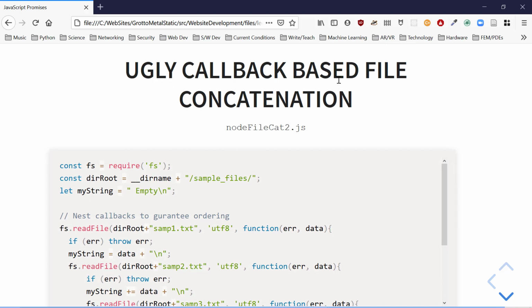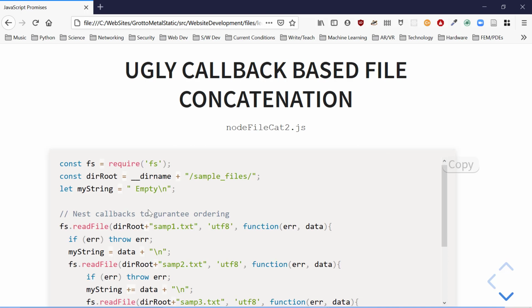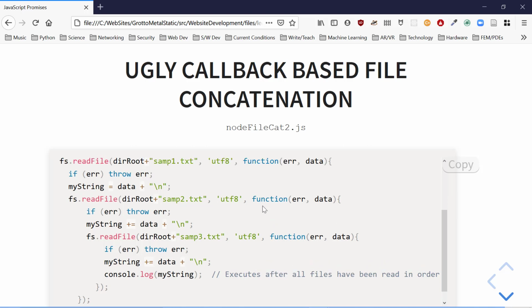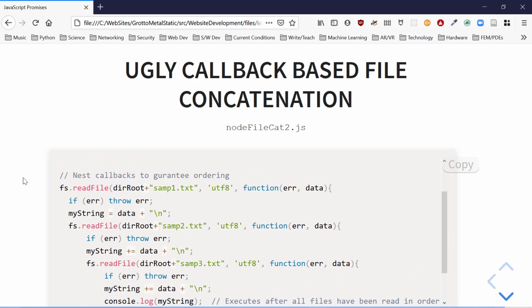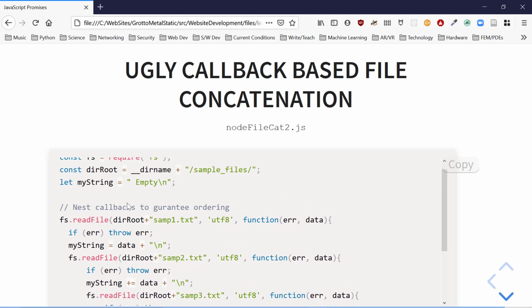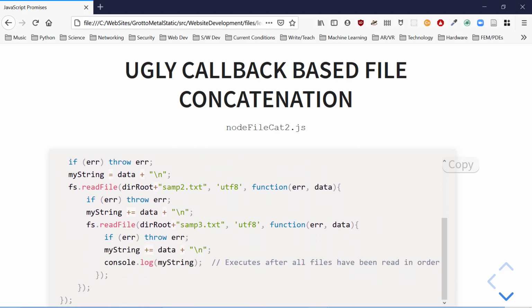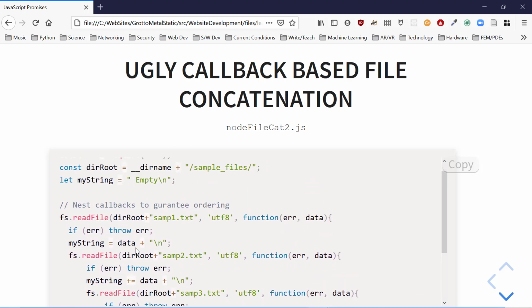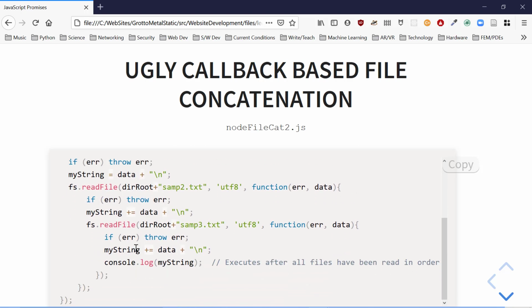So here's ugly callback-based file concatenation. Let's say we're trying to be very good and we're going to use the asynchronous readFile, not the sync readFile. And say we want to read 3 files and glue them together in the order in which we read them. See this nesting going on. Nesting the callbacks to make sure we get the proper order. And think about what happens if we had errors too.